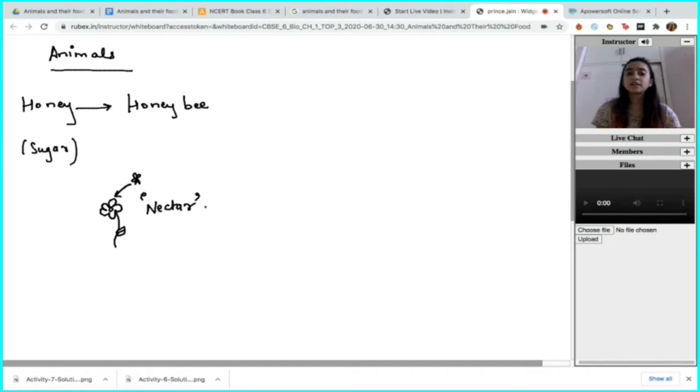This nectar is later taken by the honeybees over to their hive, the beehive, and stored there as honey. Nectar is a very sweet and fragrant product which bees store inside their bodies and then store inside their hives.